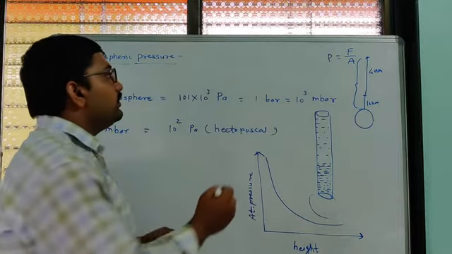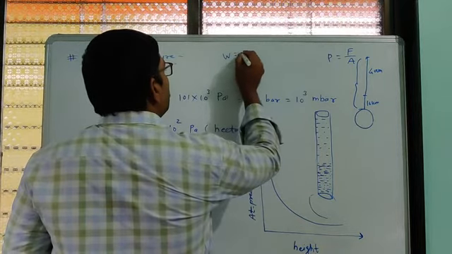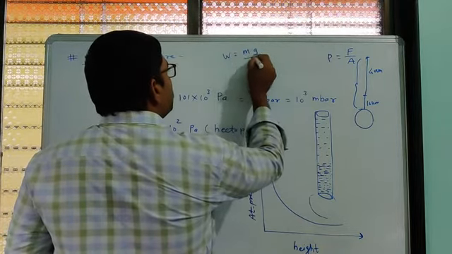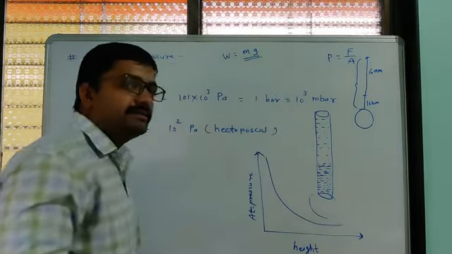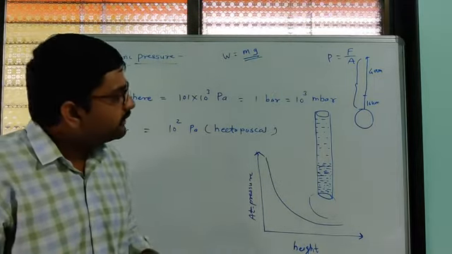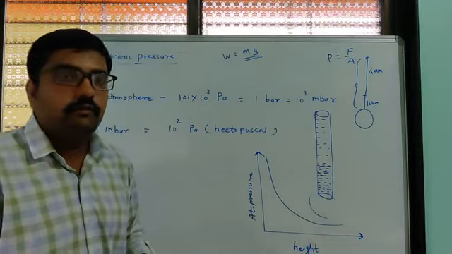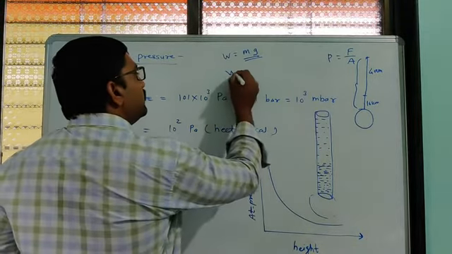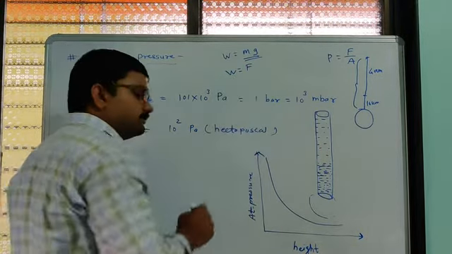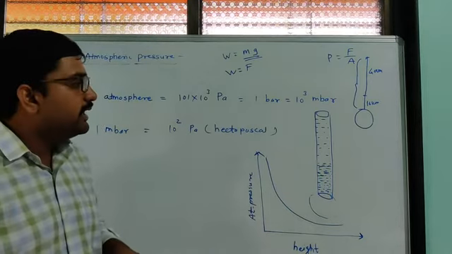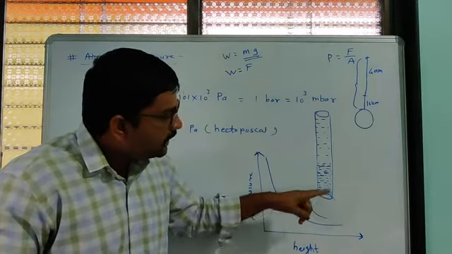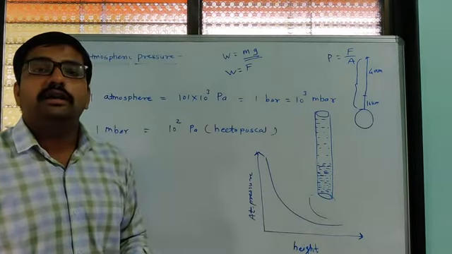W is equal to M into G, which we already studied. So whatever the weight from that gravitational force, that is nothing but the force that they apply on an object present on the earth's surface.